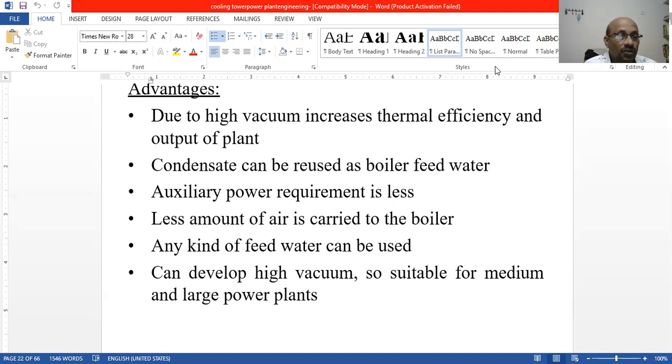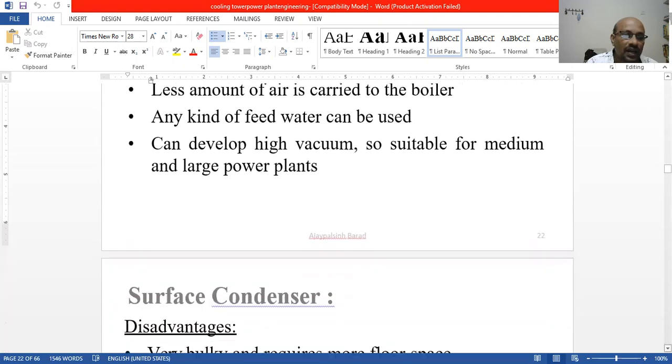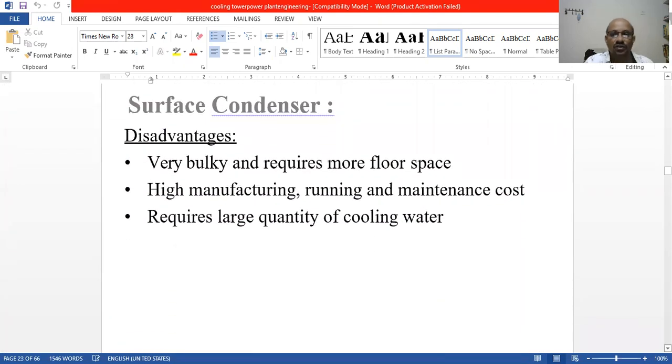Okay, so another advantage: the feed water can be reused. We send the feed water and reuse it. It can also develop a high vacuum, so it is suitable for medium and large power plants. These condensers we use in medium and large power plants. So till now, these are the advantages of surface condensers.